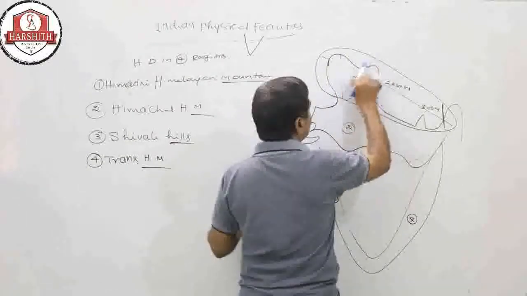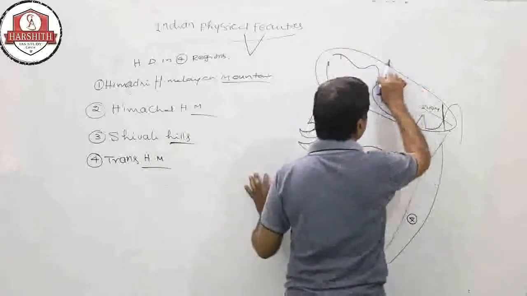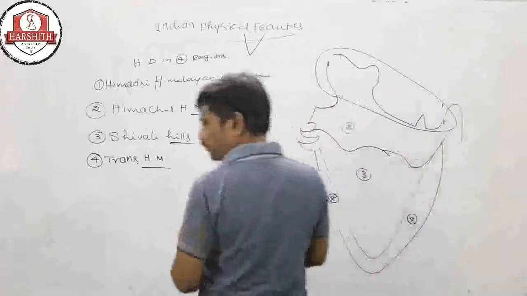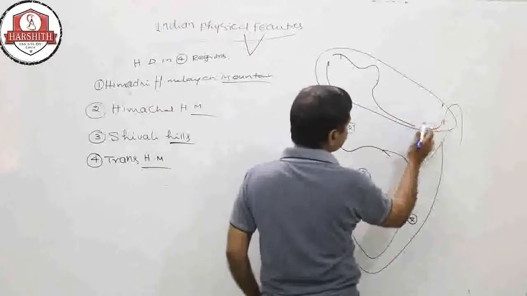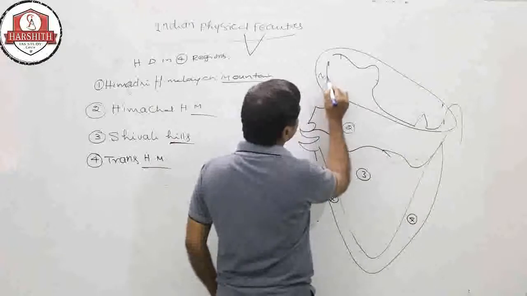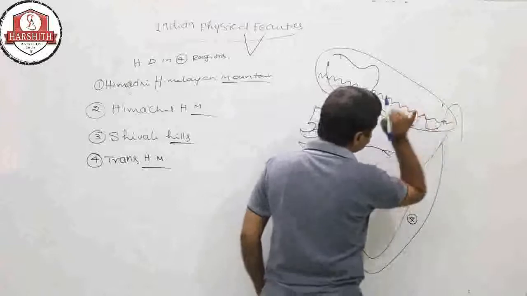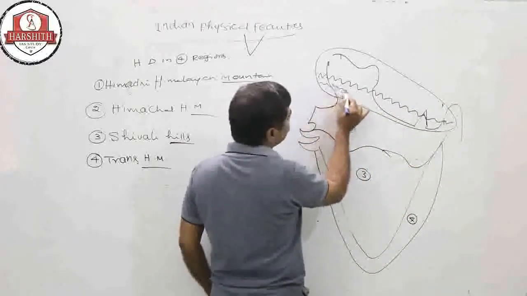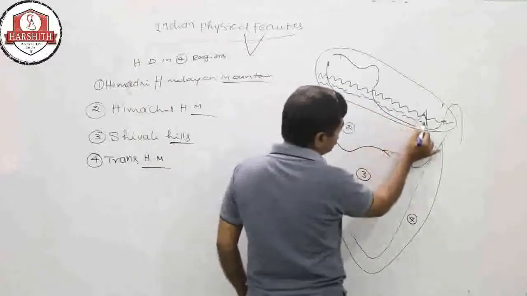On the basis of the diagram, the first one is the Himadri Himalayan mountains. This is Sikkim. This is the Himachal Himalayan mountains.